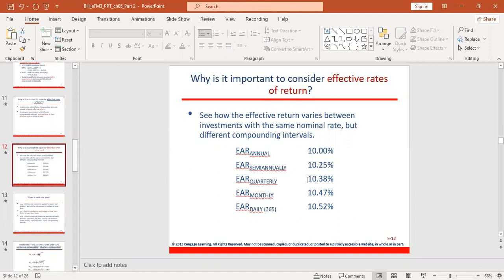The reason why the semi-annual is higher than the annual is because interest is earned 2 times. The reason why the quarterly is higher than the semi-annual is because interest is earned 4 times. The reason why the effective annual rate for the monthly is higher than the effective annual rate for the quarterly is because interest is earned 12 times. So that is why it is higher.